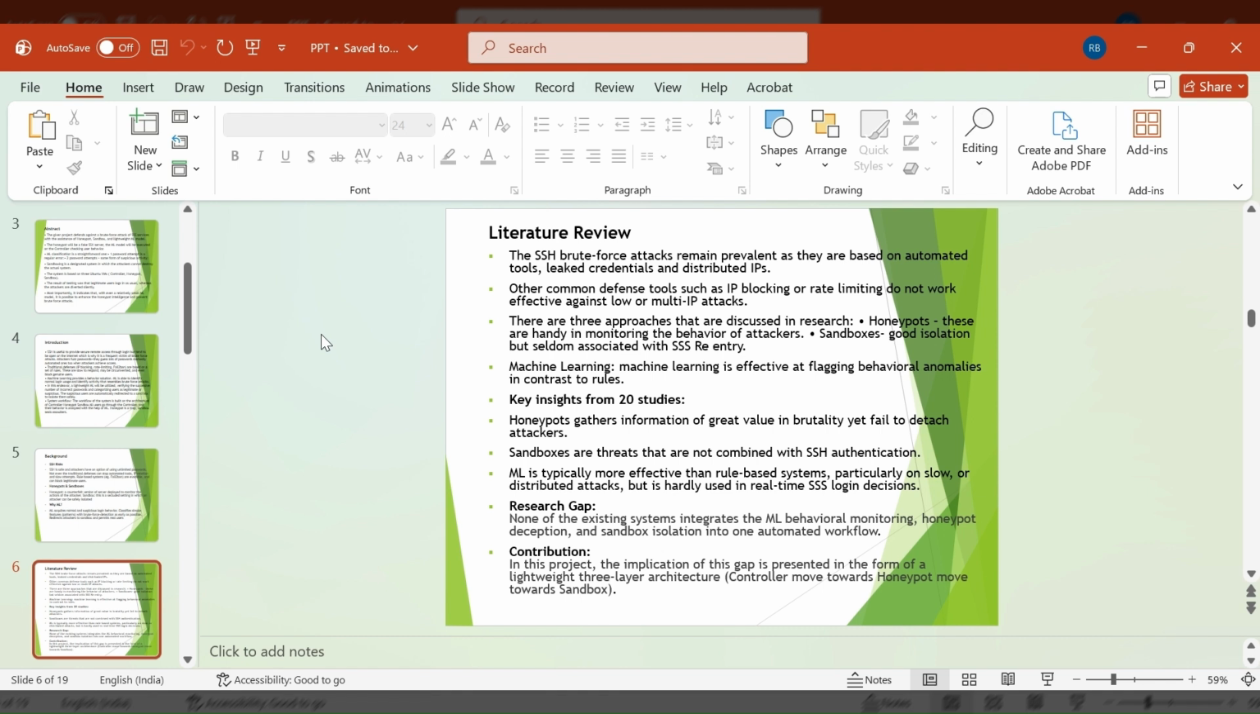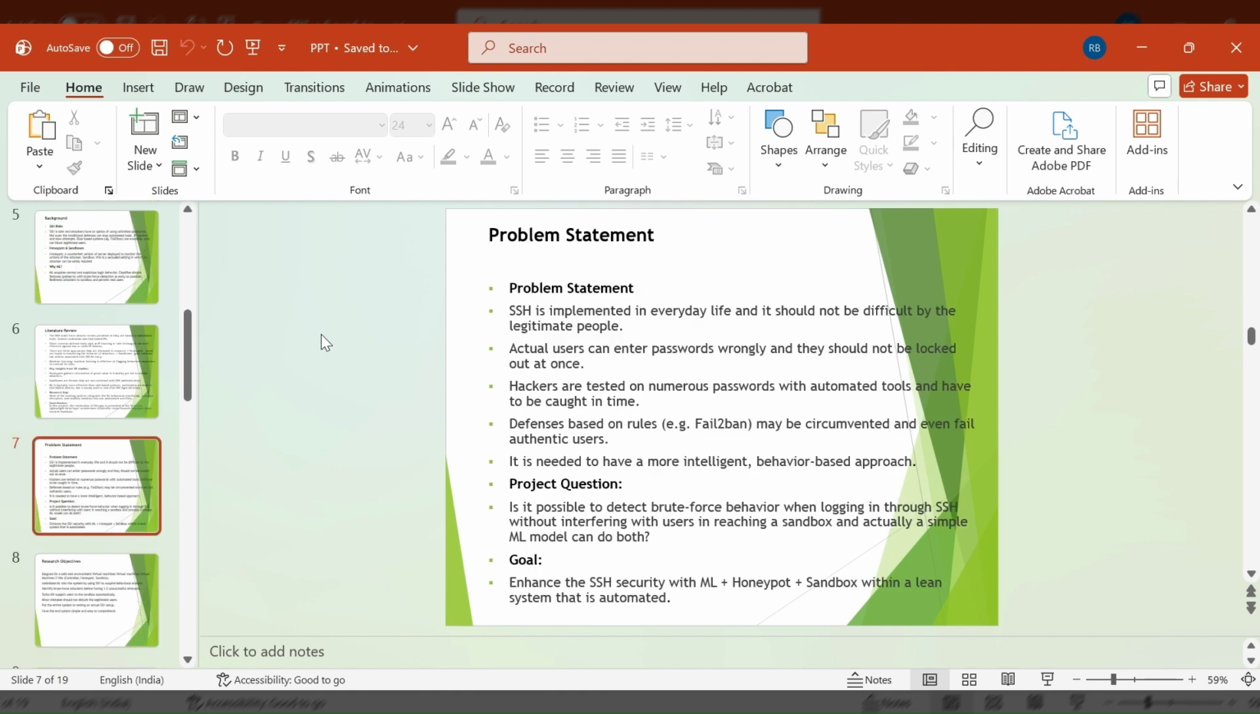My review of 20 research papers showed honeypots collect brute force attack data but cannot isolate attackers. Sandboxes can isolate attackers but are not combined with SSH login. ML is better than rule-based detection for modern attacks. But no existing work combines ML, honeypot, and sandbox for SSH. My project fills this gap.